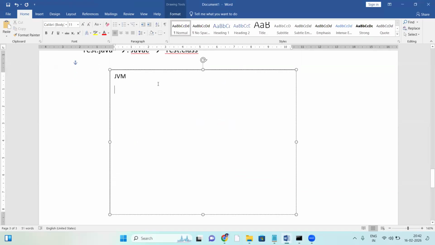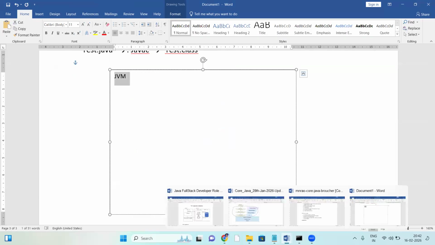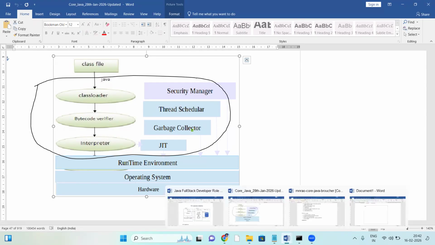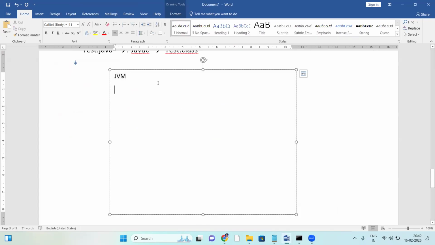Among these 7 components, the first one is the class loader.